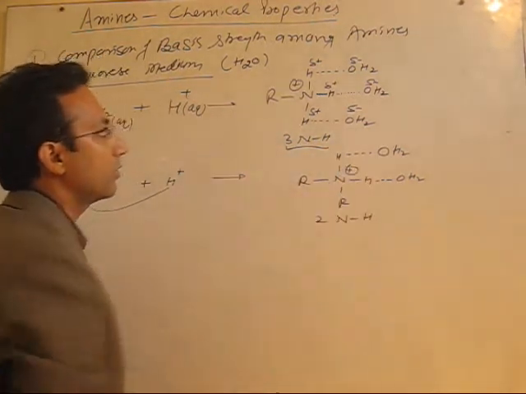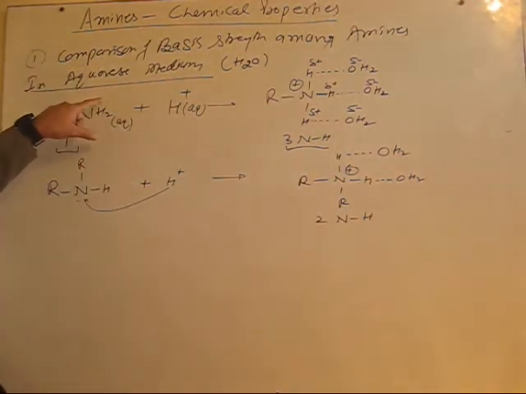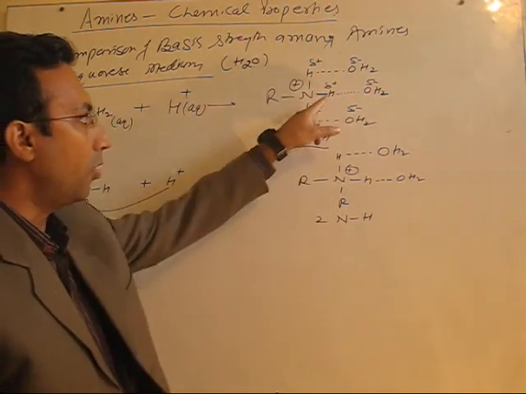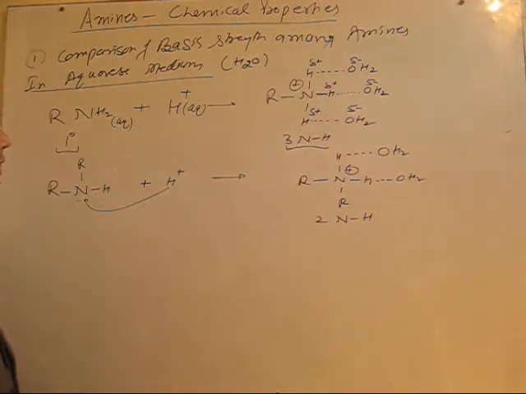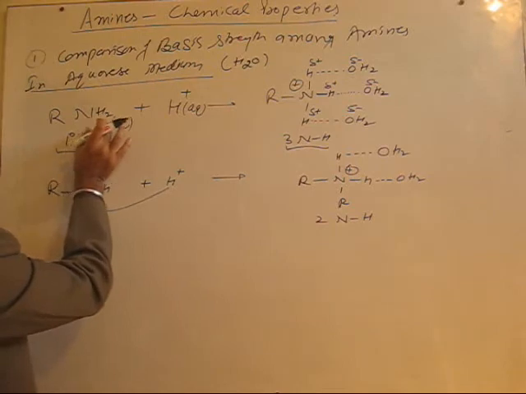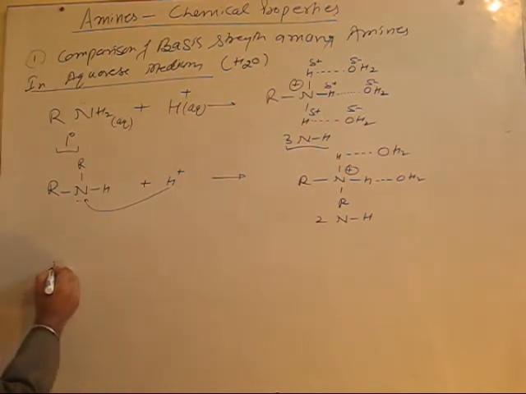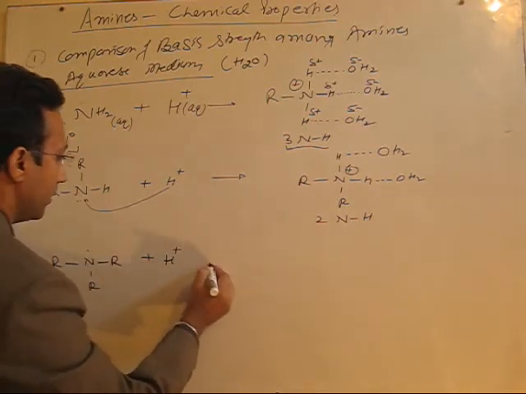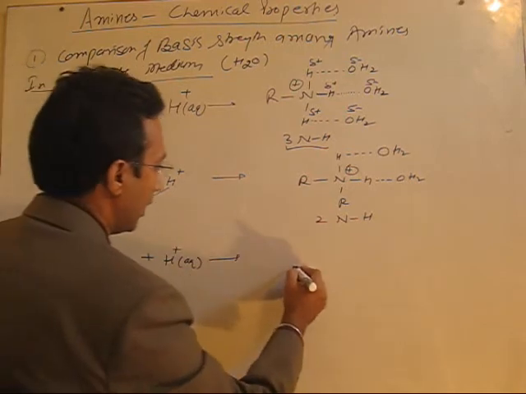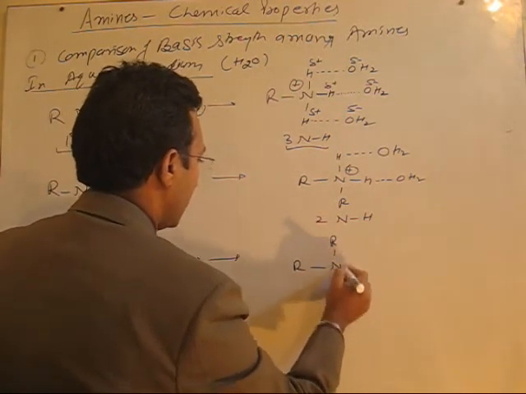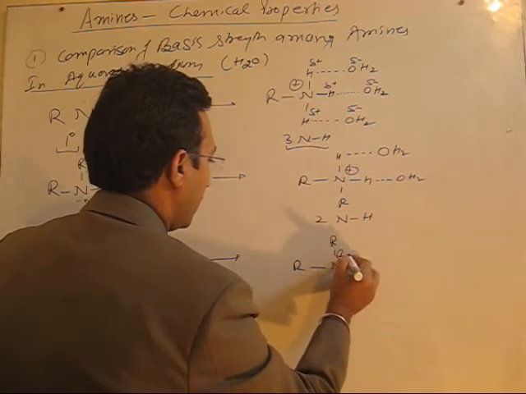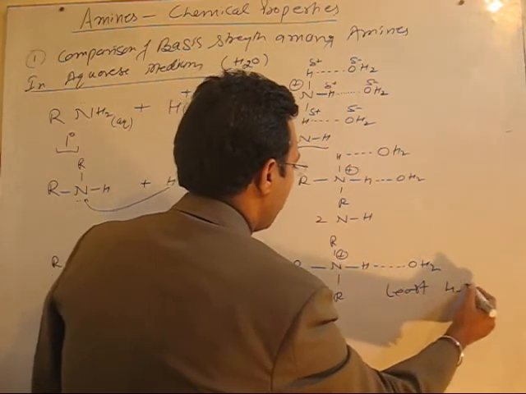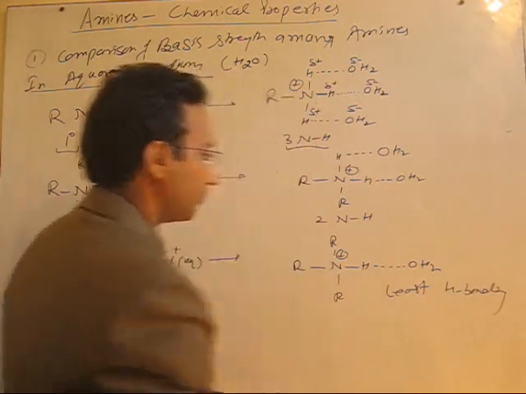Here it is positive charge on nitrogen. So in aqueous medium we will find that the stability of this cation which is formed in water also matters, also decide that what is the tendency of the amine to gain a proton. Let's see in the case of tertiary amine. In case of tertiary amine, after gain of H+, let's see what is the situation of the ion formed in water. This ion will now have only 1 NH bond, and as a result there is least extent of H bonding in this case. Fine.